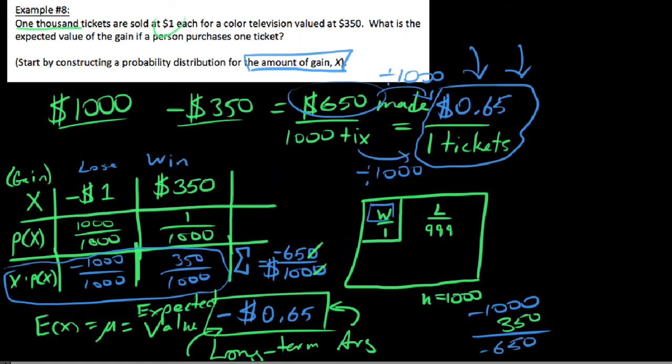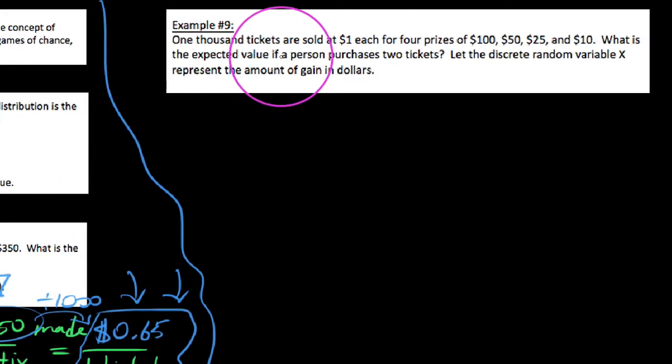So let's take a look at one more example before we close this video out here. We say 1,000 tickets are sold. This looks familiar, at $1 a piece. But let's put it this way. We have 4 prizes in this instance. We have $100, $50, $25, and $10, okay? So we say, what is the expected value per ticket if a person purchases 2 tickets?